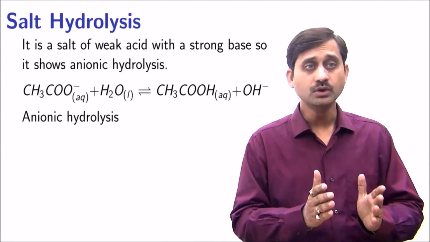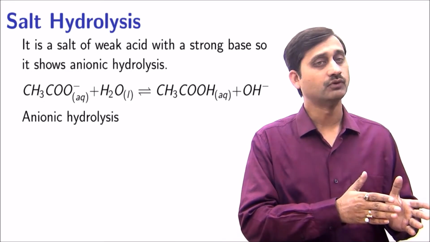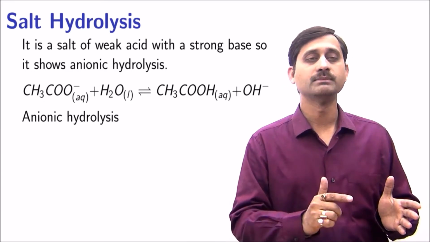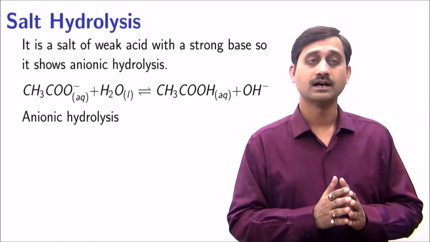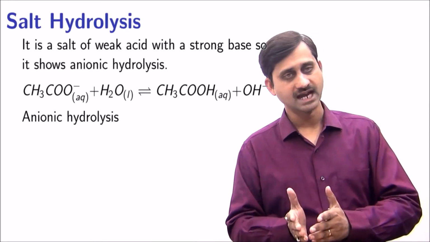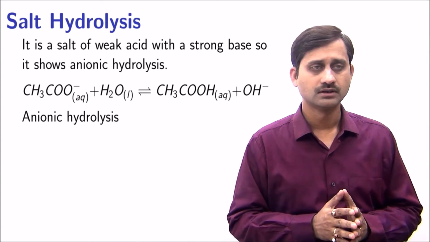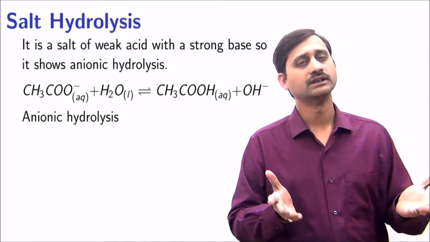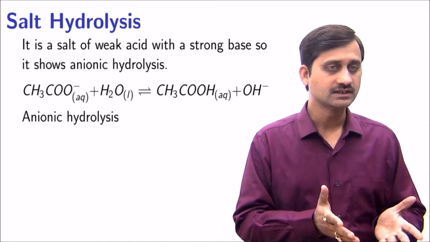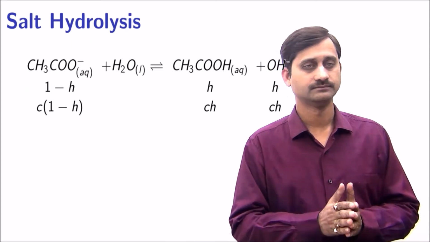Hence, although there are two reactants, this reaction will have only one term in the denominator of the equilibrium expression. This is considered a single reactant reaction and degree of dissociation can be used. The slight change we do here is call it degree of hydrolysis and denote it by H instead of alpha.